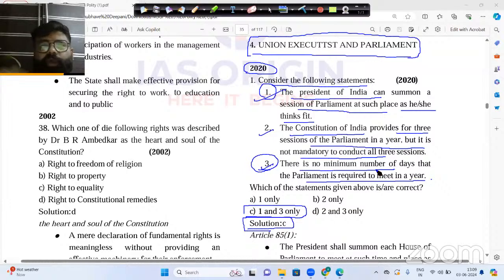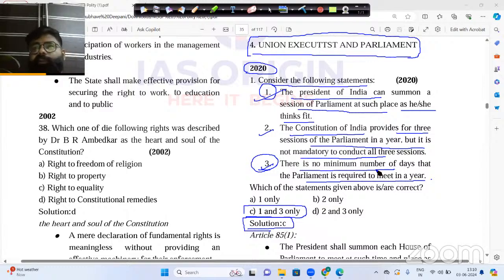You can also understand this third statement as correct with the help of current affairs. Last year, in November or December, there was a parliamentary report by the Parliamentary Standing Committee that Parliament is not sitting enough days to work.